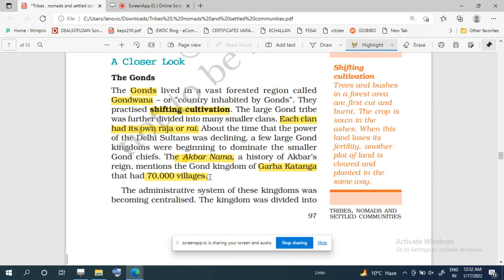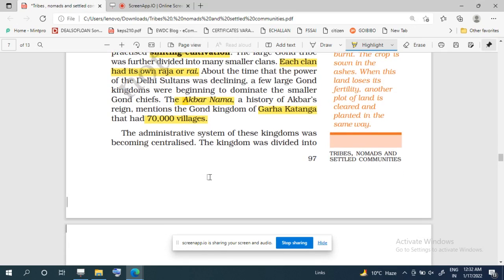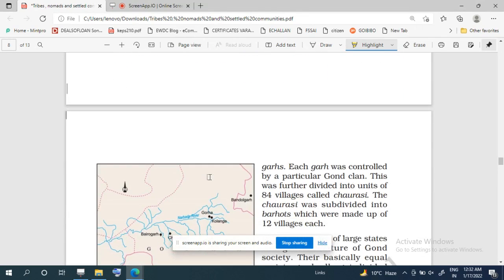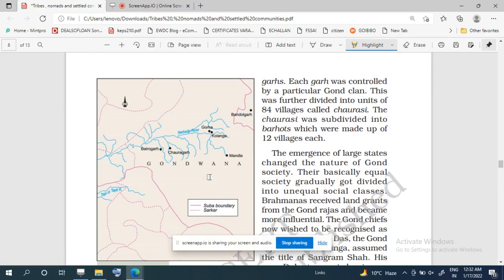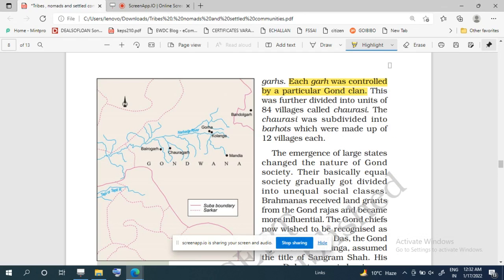Okay, and now we see the administrative system of this Gond kingdom was very centralized, and the kingdom was divided into garhas. Like Garha Katanga was one of the garhas in which the kingdom was divided, and then each garha was controlled by a particular Gond clan. ठीक है, हर गाढ़ा जो है वो एक गोंड क्लान उसको कंट्रोल करता था.